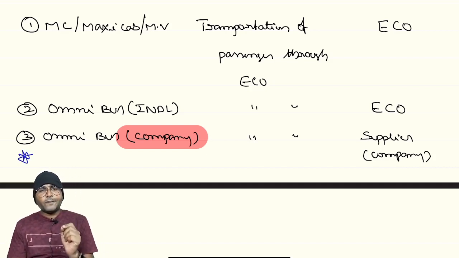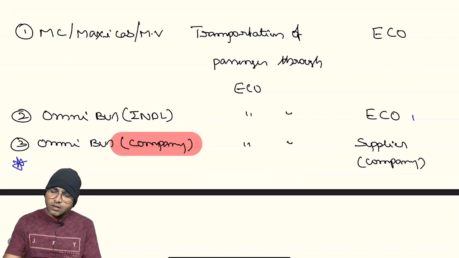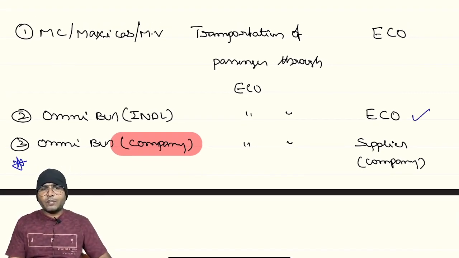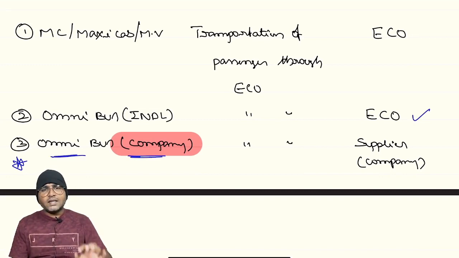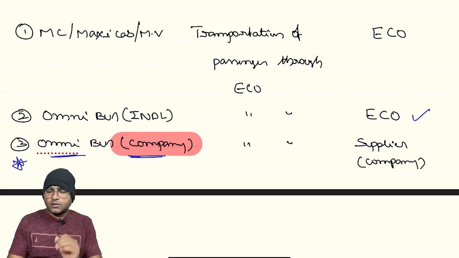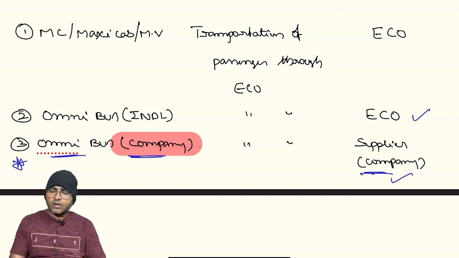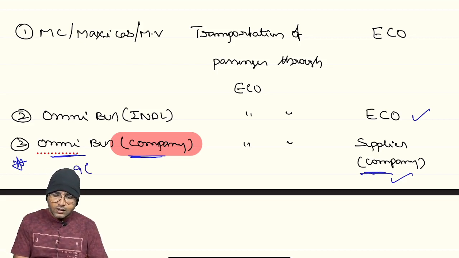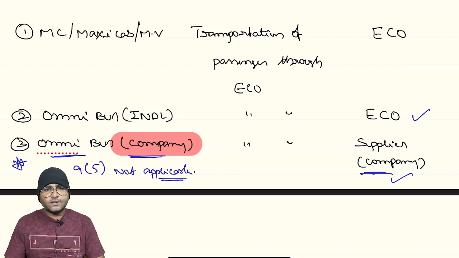In the second point, omnibus, transportation of the passenger services through e-commerce operator, e-commerce operator is liable for payment of GST. But where omnibus services are provided by the company through e-commerce operator, what will happen? The supplier, company, is liable for payment of GST. In this situation, section 9 subsection 5 is not applicable. Are you clear with this?